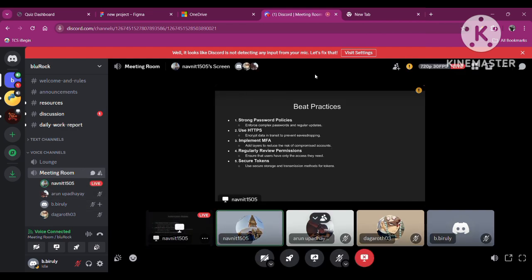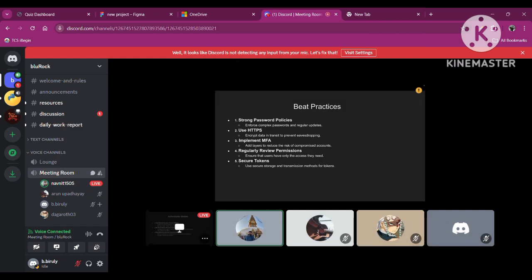Moving on to the best practices: a strong password policy and regular updates, using HTTPS, implementing MFA, regular review of permissions, and secure tokens. Secure tokens basically means that the session cookies or token lifetime must be as short as possible.